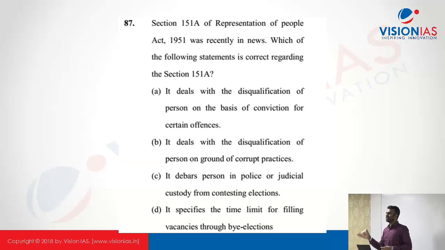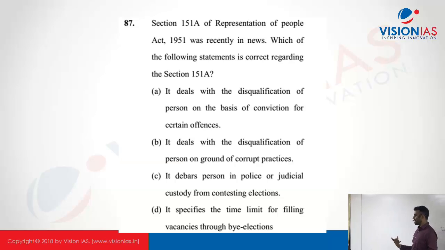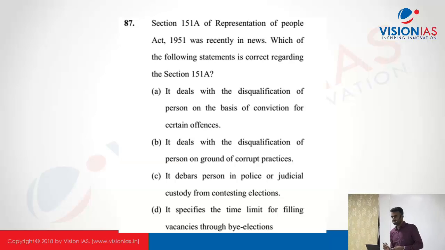There are only two exceptions for this. If the remainder of the term is less than 1 year, then there is no need for the by-election. Or if the Election Commission certifies that the by-election cannot be conducted within that period. Only in these two conditions, the by-election should not be held. Otherwise, the by-election should be held within 6 months of vacation of that particular seat. Okay, so the answer is D. It specifies the time limit for filling vacancies through by-election.